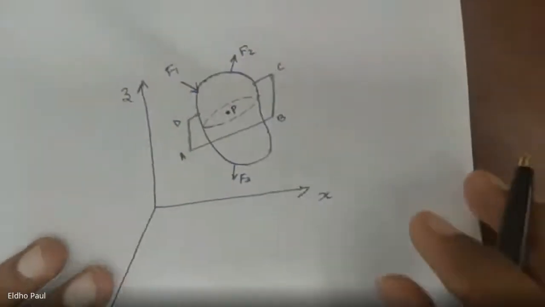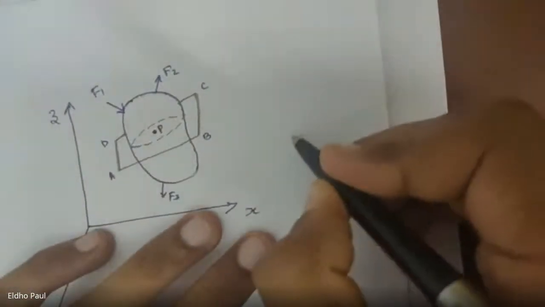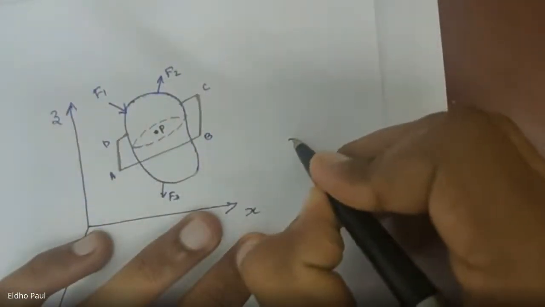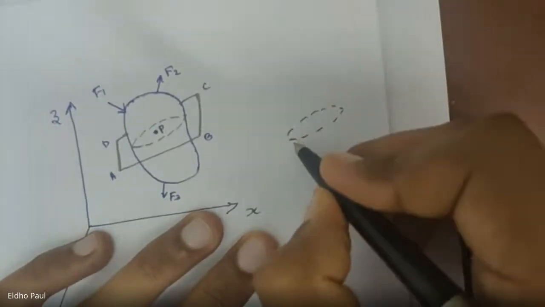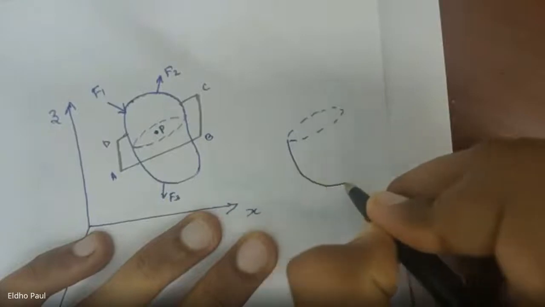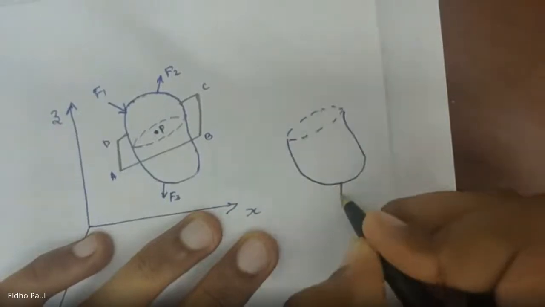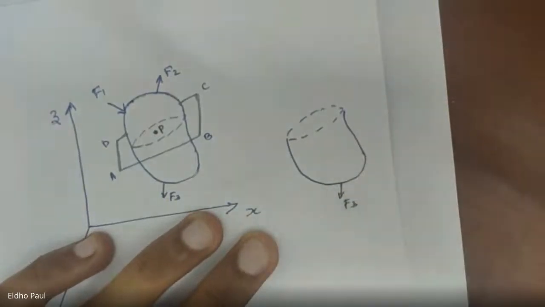And here I am taking the bottom portion. So this is the bottom portion of this body, and this F3 is acting.